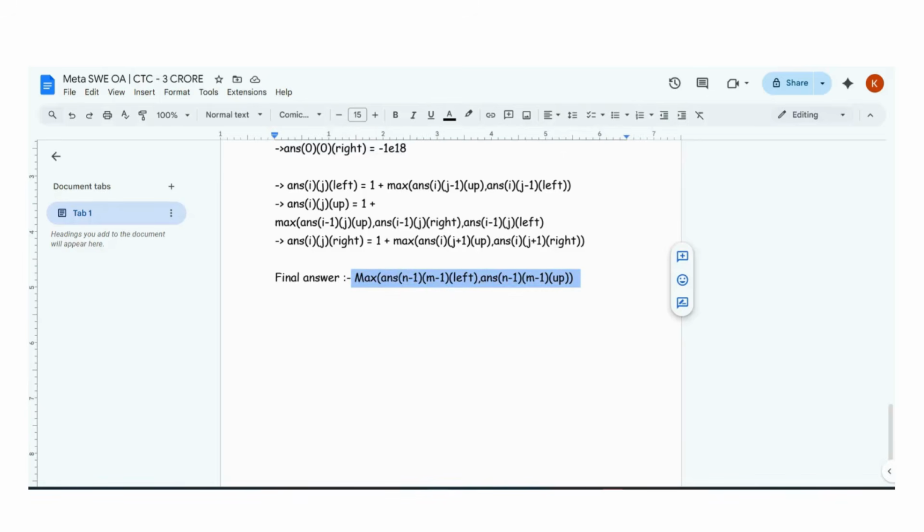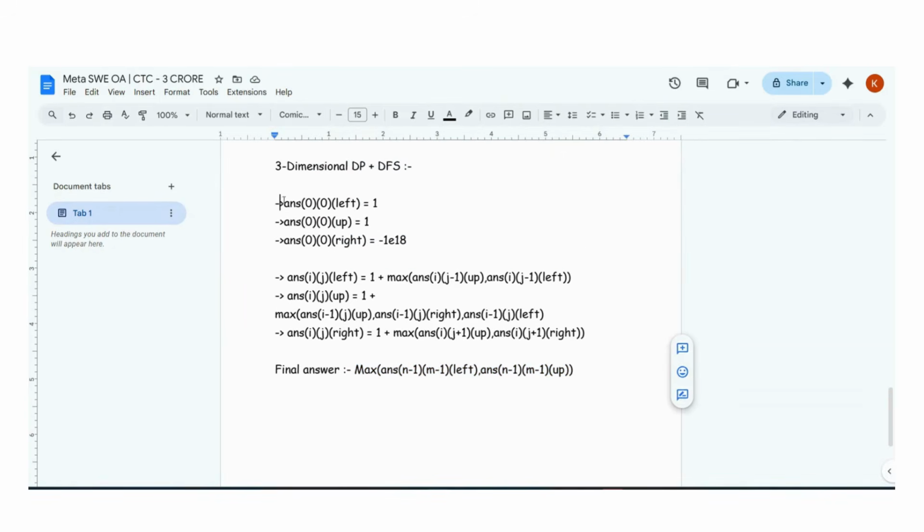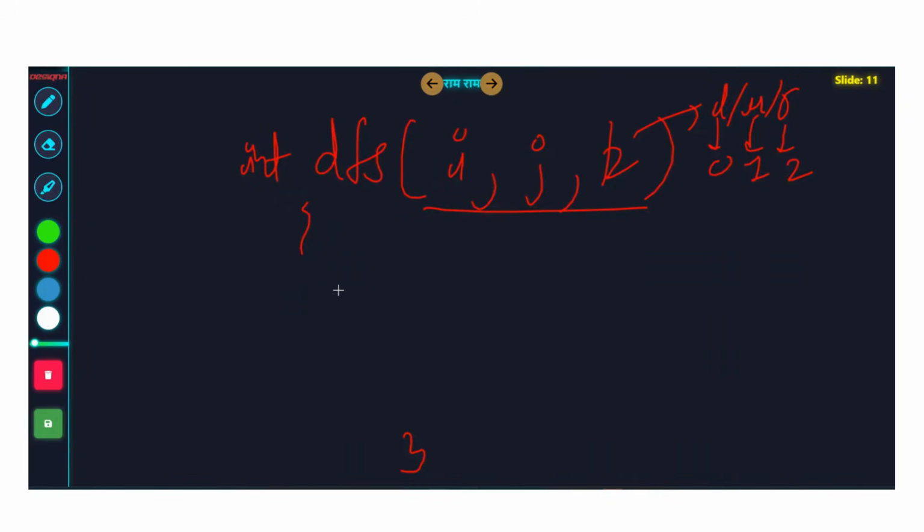You will check I, J, K. If it is 0, then return this. If both I, J are 0, then write the if-else conditions for them. If they are not 0, then if you are trying to calculate left, apply this formula; trying to calculate up, apply this formula, and again the DFS recursion call will go to this. You can even apply memoization and store some answers to avoid deep recursion. Generally these states explored are n into m into 3 if you are doing the DFS recursion plus memoization efficiently. In part 2 of the video, I will show you this implementation in detail, and part 2 will be available in 2-3 days in the description of this video.